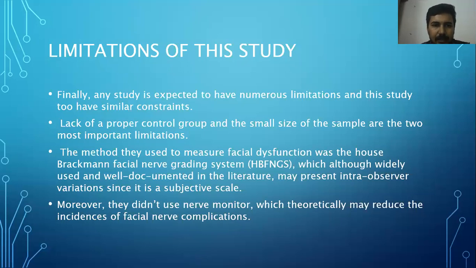In any study, lack of a proper control group and small sample size are the two most important limitations. The method they used to measure facial dysfunction was the House-Brackmann facial nerve grading system, which is already widely used and well documented in literature, but may present intra-observer variation since it is a subjective scale. They did not use a nerve monitor, which theoretically may reduce the incidence of facial nerve complications.